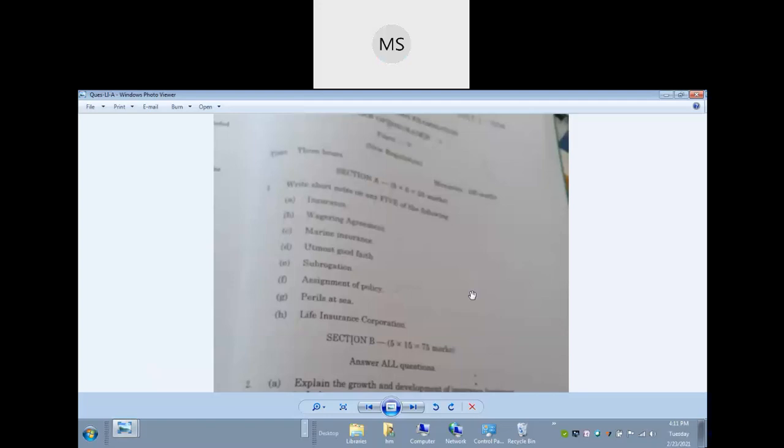The Life Insurance Corporation, what they do is that if any policyholder has any health issues, then depending upon their policy, sir, the policyholder gets the benefit according to the corporation which insures.